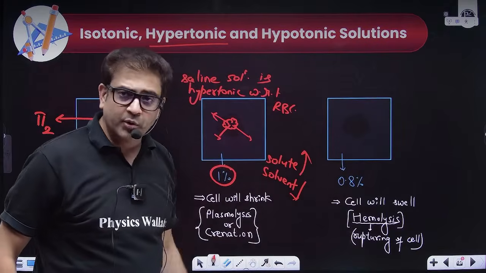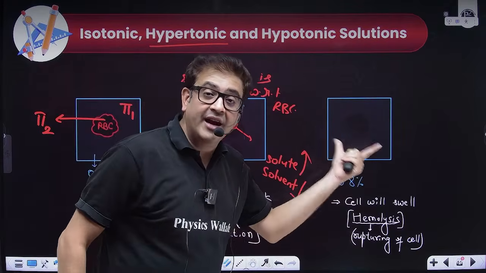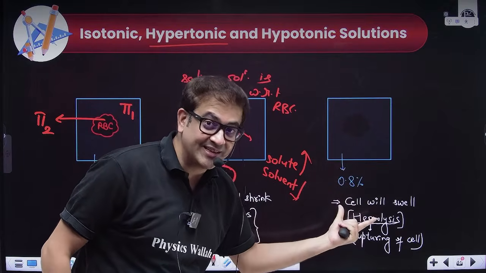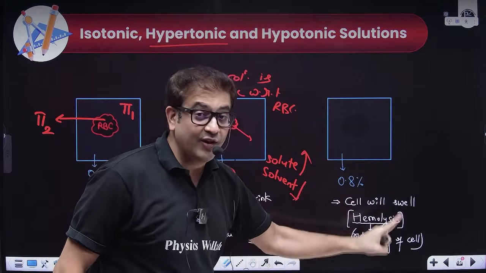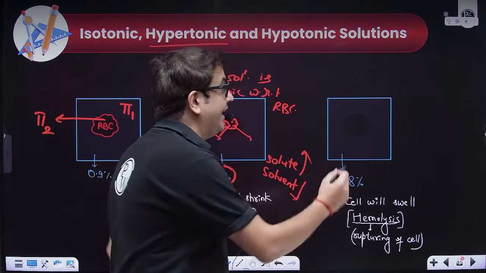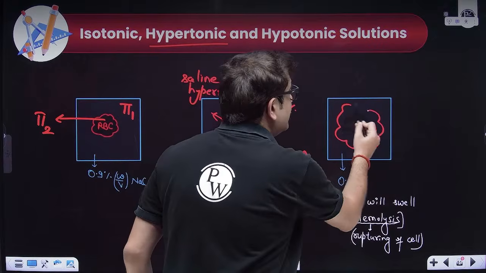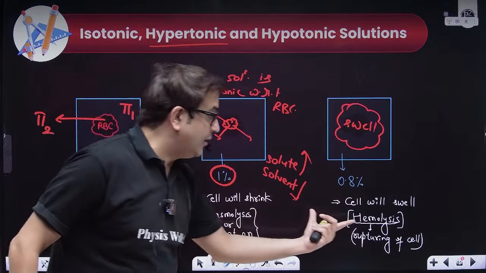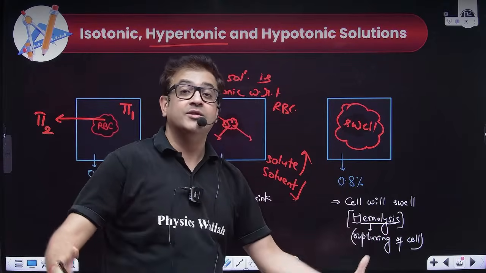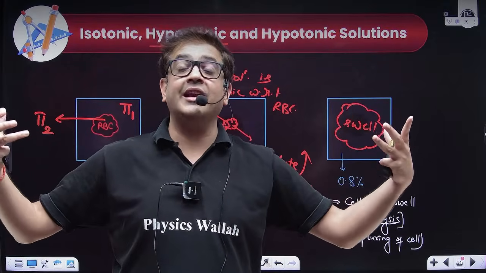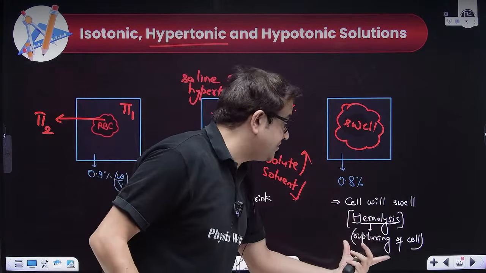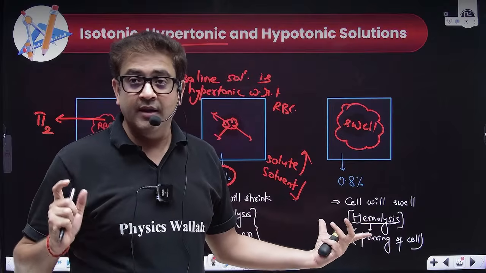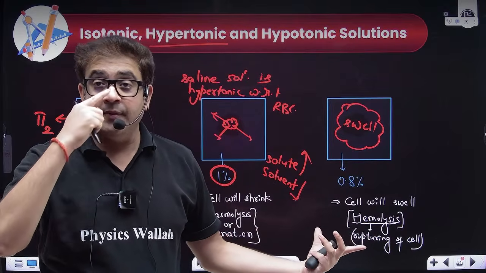Conversely, what will be a hypotonic solution? If I have a red blood cell in a 0.8% saline solution, here solute is less, so solvent will be more. Solvent will flow inside the red blood cell and it will swell. Because swelling takes place, biologically it is known as hemolysis, because after increasing volume the cell may get ruptured. So this rupturing is known as hemolysis.